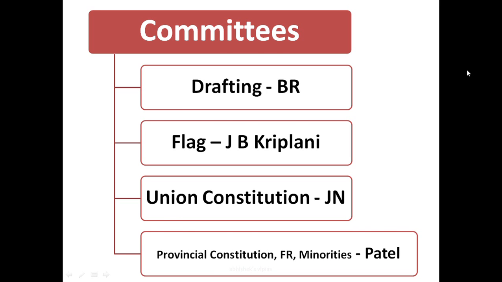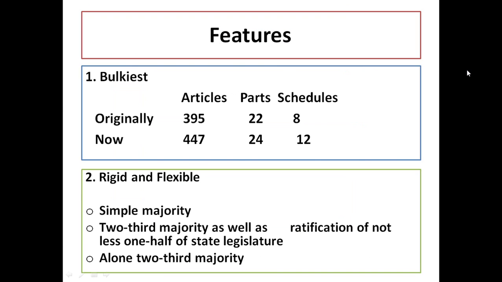That means the Indian constitution. And now we are discussing the main important features of the constitution. So it is very important. Features of the constitution, the main aspects too. The first one is bulkiest. So bulkiest means it is the written constitution, as already discussed. As already discussed, it is the bulkiest.